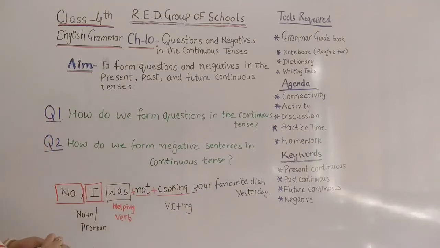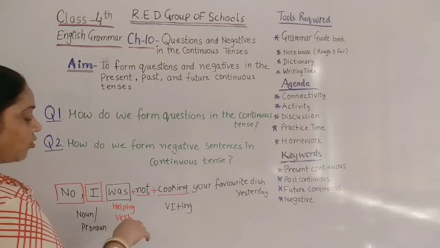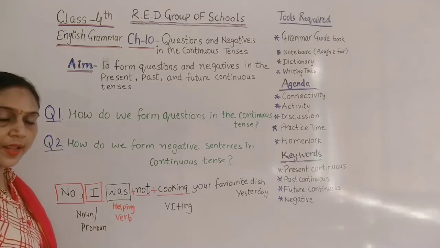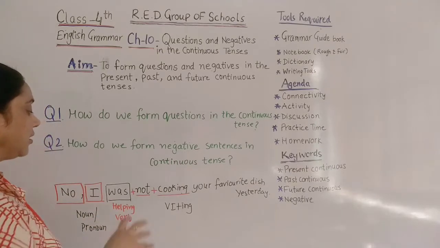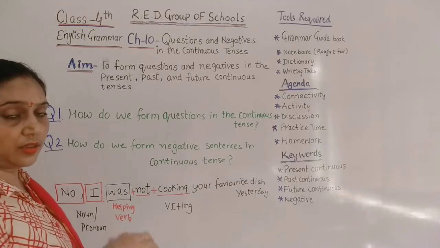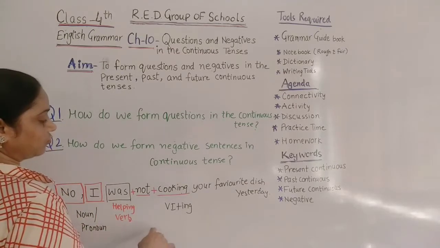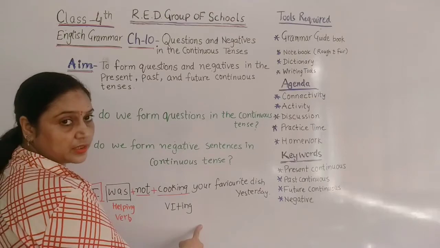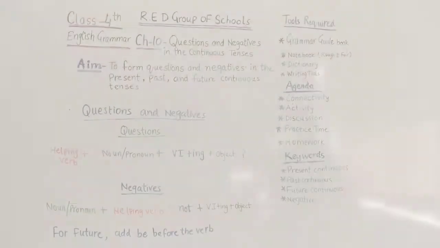tense. Okay, so after that noun or pronoun of the sentence, then was or were, or is, am or are, or then we have to use will in the future. So like this we have to frame the negative sentences in the continuous tense.